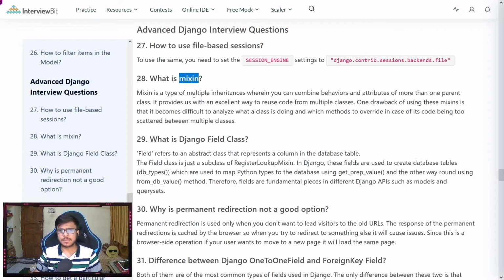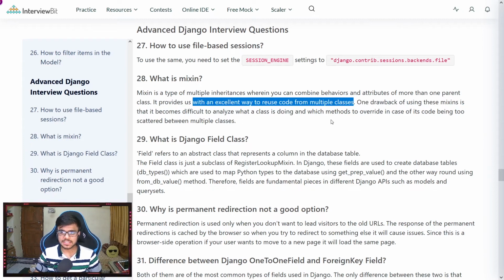Question number 28 is, what is a mixin? It is a type of multiple inheritance where we can combine behaviors and attributes of more than one parent class. It provides us with an excellent way to reuse code from multiple classes, but the problem with this is that it becomes difficult to analyze what a particular class is doing and which methods to override, in case of code being too scattered between multiple classes.